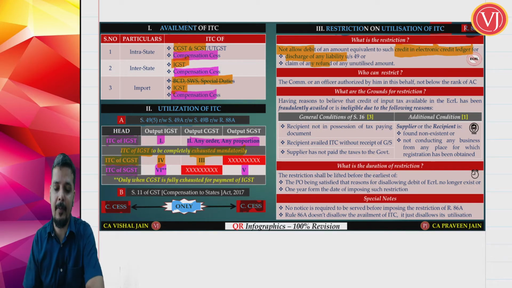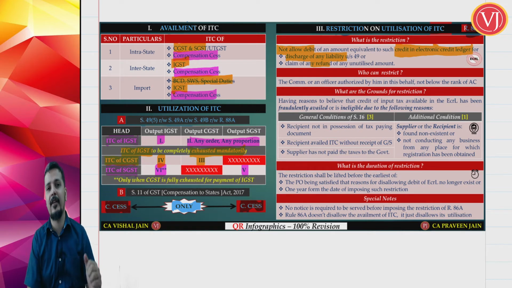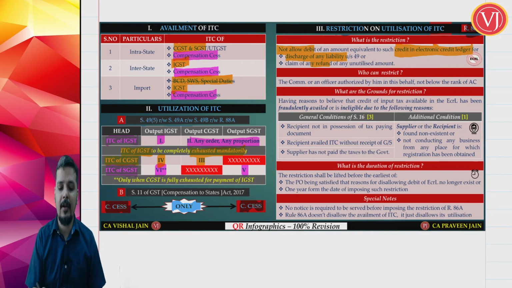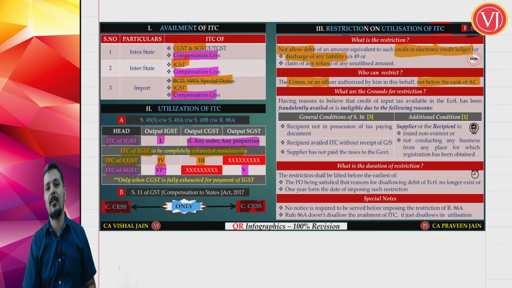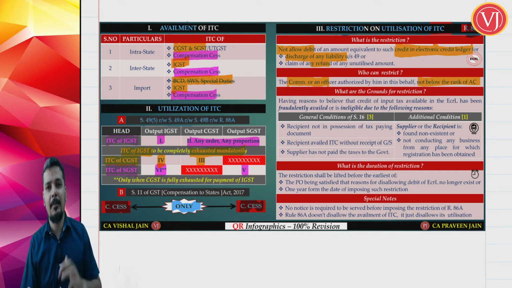Now there are certain special points that you have to remember. This restriction on utilization of ITC is a very harsh provision on assessees, so not anyone can do it. Only the commissioner or an officer authorized by the commissioner can do it, but that officer should also be at least assistant commissioner, not below the rank of assistant commissioner. So this is a very serious provision. Only the commissioner can start it, or any authorized officer not below the rank of assistant commissioner.